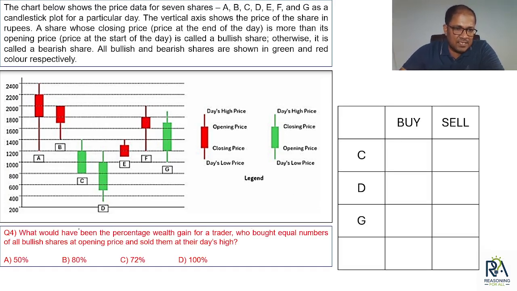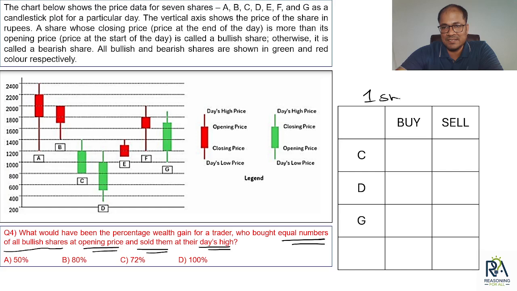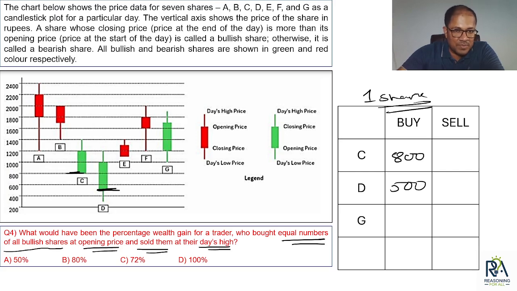Okay, let's move to the next one and the last question of the set. The question is asking, what would have been the percentage wealth gain for a trader who bought equal numbers of all bullish shares at opening price and sold them at their day's high? So bullish shares means C, D, G. Let's say the person is going to buy 1 share of each company. For C, the opening price is 800, so invested is 800. Then for D, the opening price is 500. And for G, the opening price is 1200.